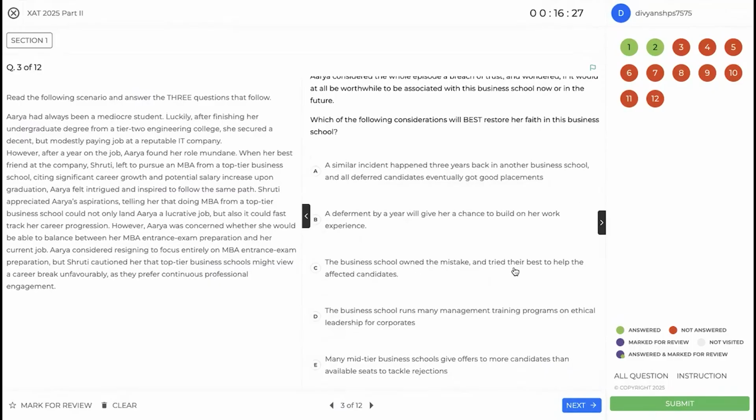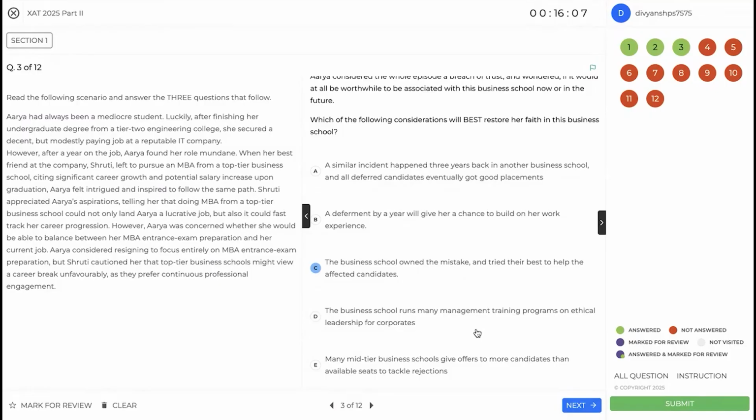Business school owned the mistake and tried their best to help the affected candidates. So this does imply that certain elements of trust can be restored. So this is a good option to have. Business school runs many management training programs on ethics. I mean, the business school runs these programs, but is it itself ethical? These are two separate stories.